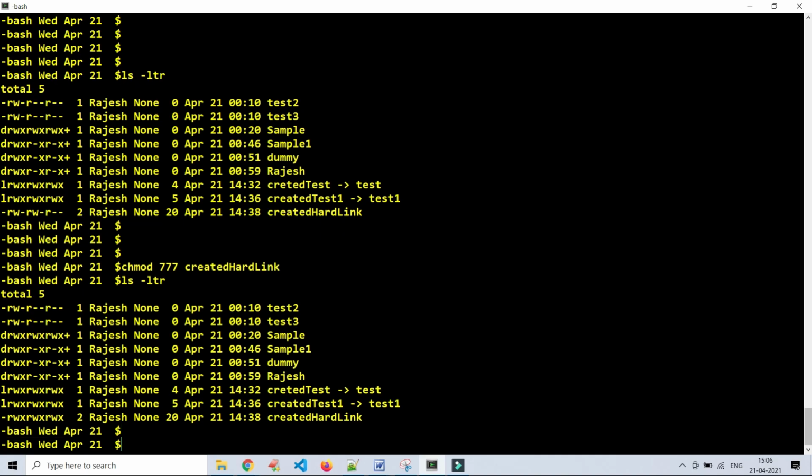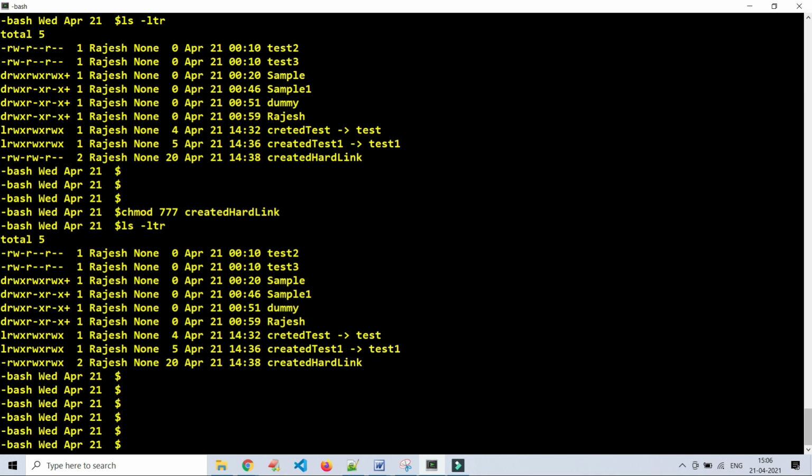For example, for this file, I want to revoke the read access for others. How to do it? chmod, for others, right? For which group do I want to revoke the access? For others. Others means O. Revoking means removing, so minus. Which access? Read access, to this file name.